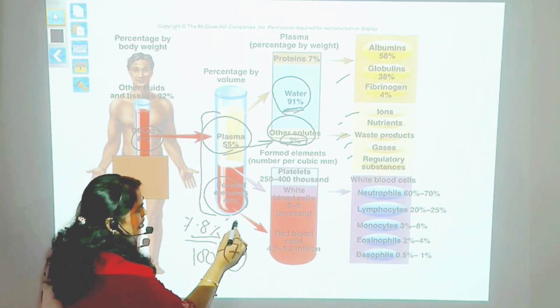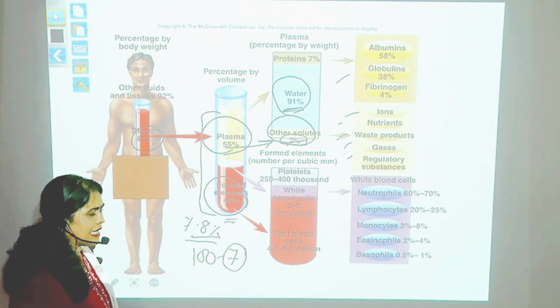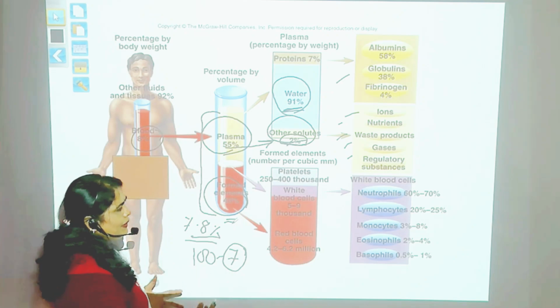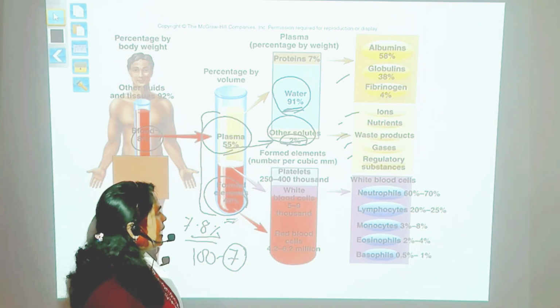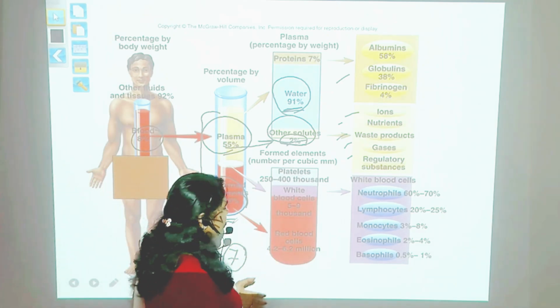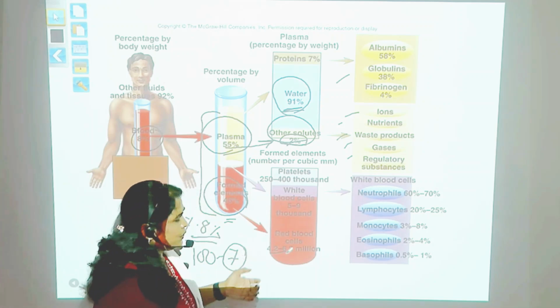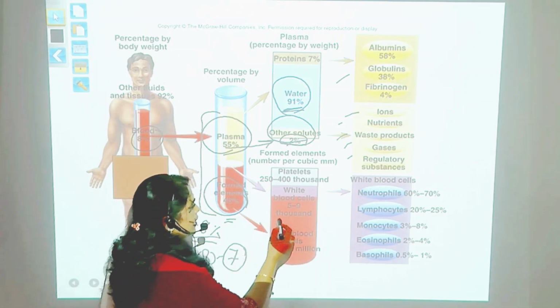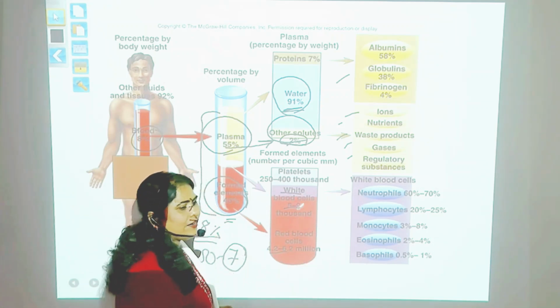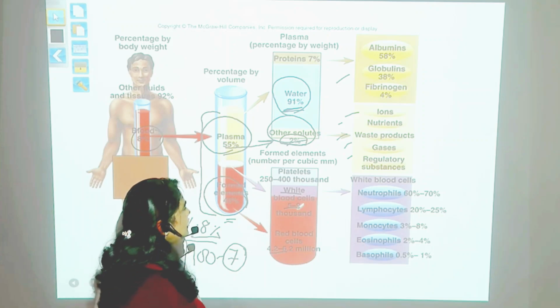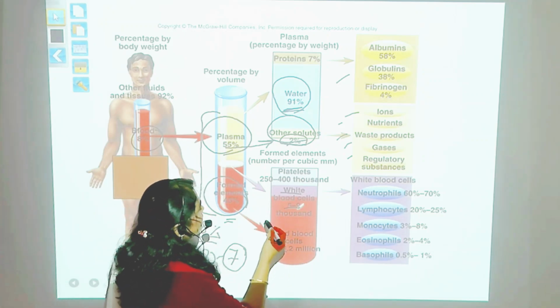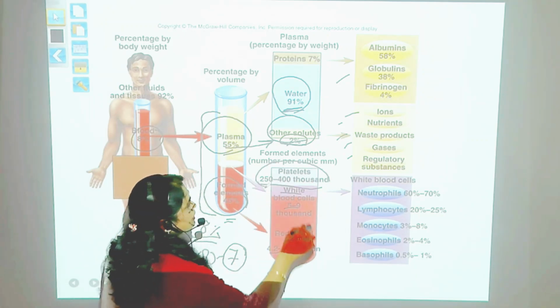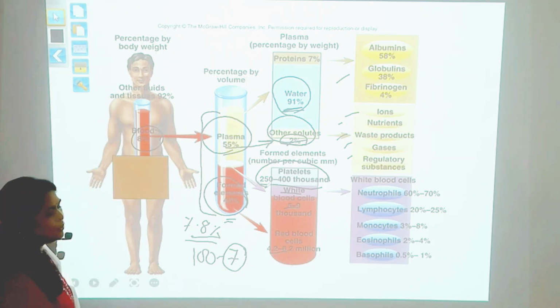Whereas in the formed element, or we say blood cells, there will be WBC, RBC and platelets. RBC will count for 4.2 to 6.2 million, then WBC some 5 to 9,000 per ml of blood, and platelets it will be 2 to 5 lakhs.